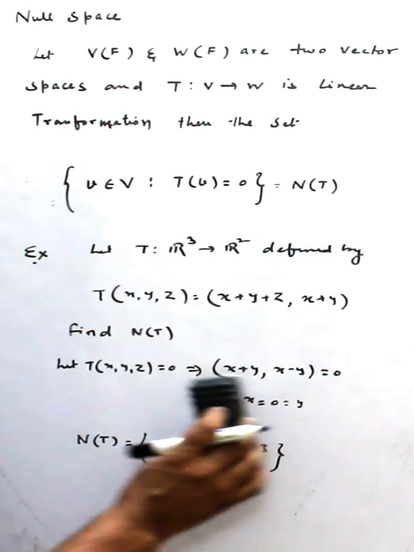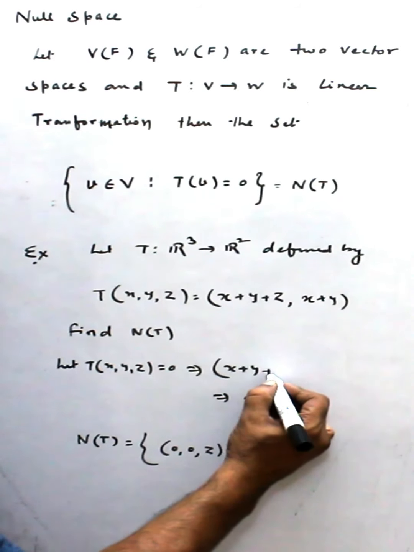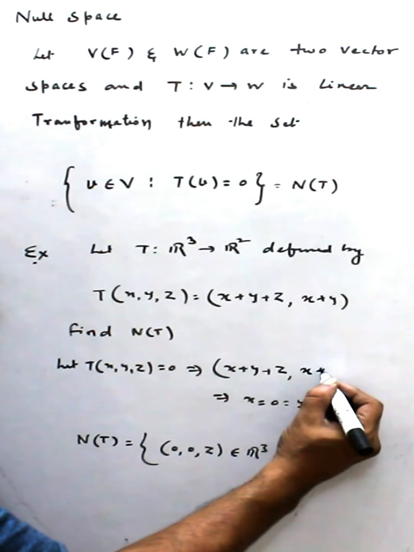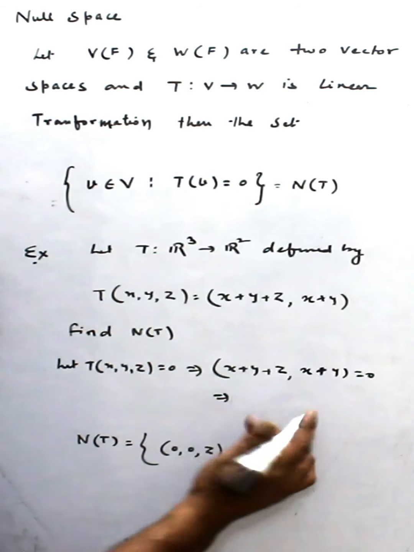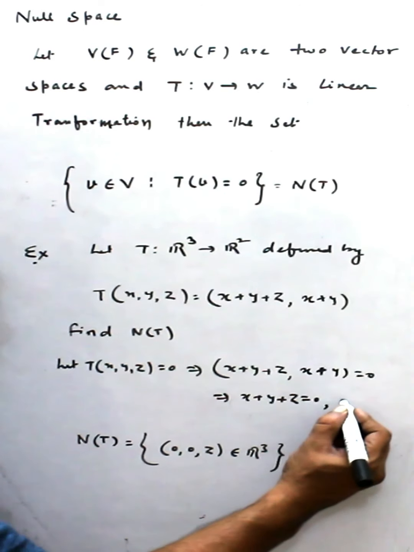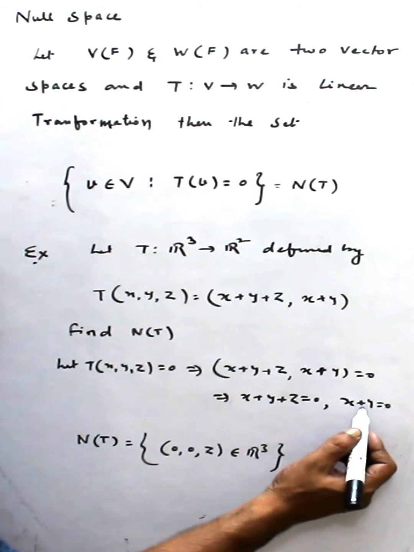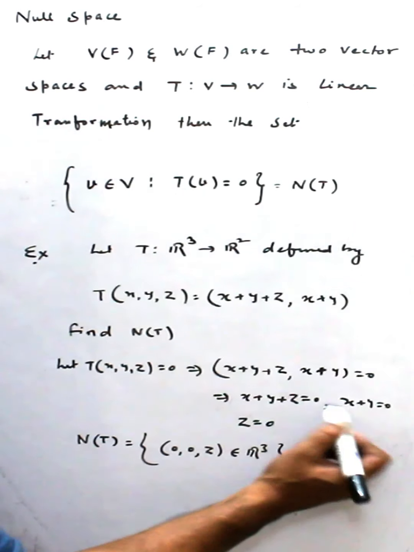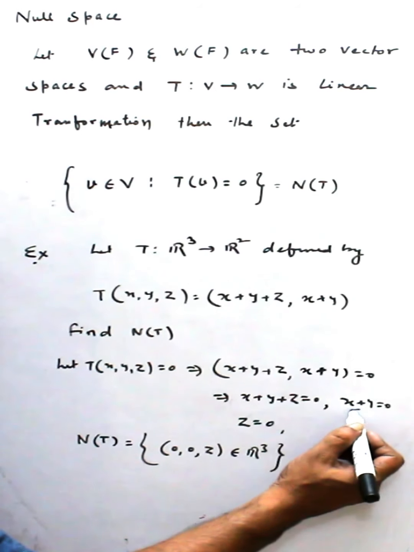That means x plus y plus z and x plus y are equal to 0. From here x plus y plus z is 0 and x plus y is 0. So this is 0, that means we get z is 0.